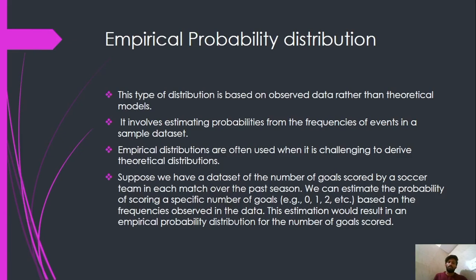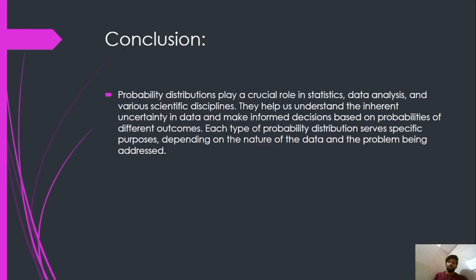So let's have a look at the empirical distribution. Suppose we have a dataset of the number of goals scored by a soccer team in each match over the past season. We can estimate the probability of scoring a specific number of goals, for example 0, 1 or 2, etc., based on the frequencies observed in the data. This estimation would result in an empirical probability distribution for the number of goals scored. So here is what we learned about probability distributions.